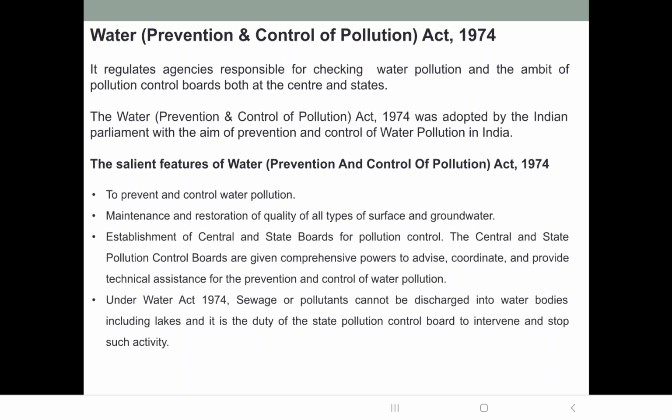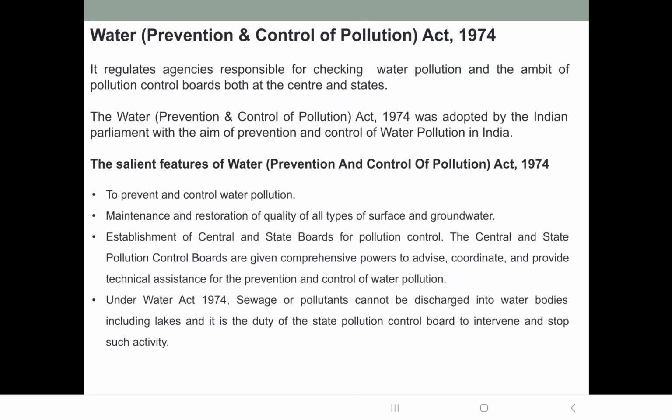It was adopted with the aim of prevention and control of water pollution in India. Salient features of the act: it was enacted to prevent and control water pollution. It maintains and restores quality of all types of surface and groundwater.